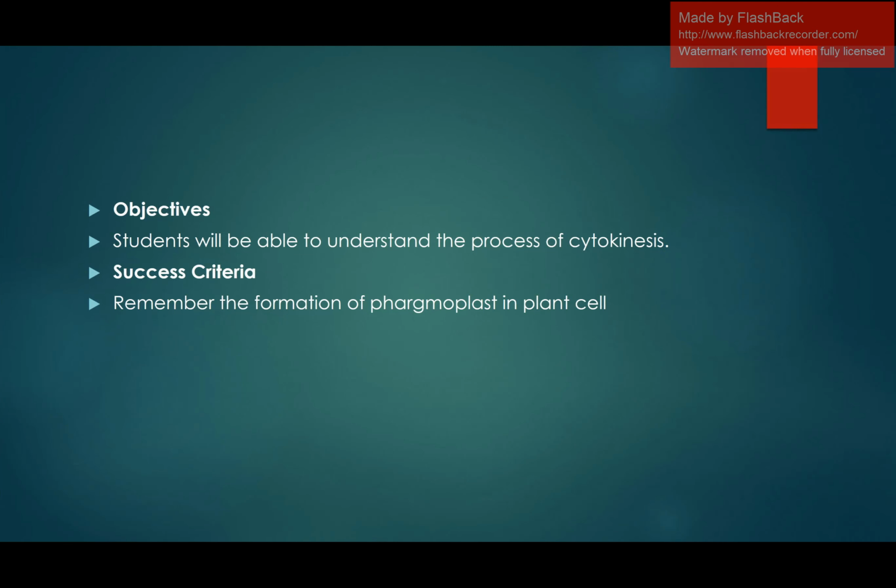The objectives for today's lecture would be that you would be able to understand the process of cytokinesis, and to understand this process you have to remember the formation and stages of phragmoplast formation in the plant cell.